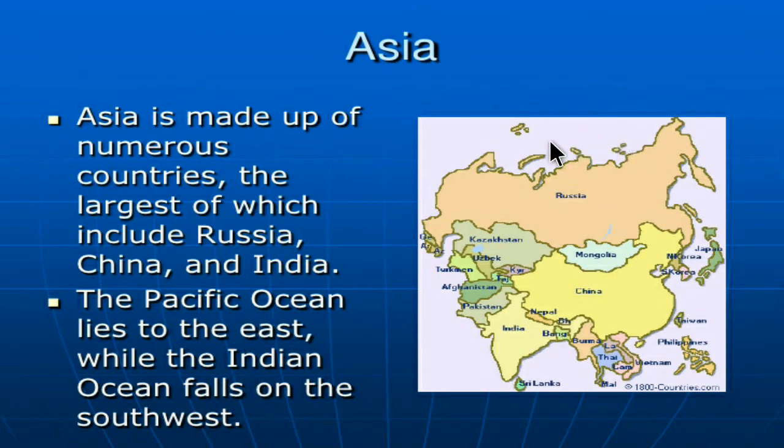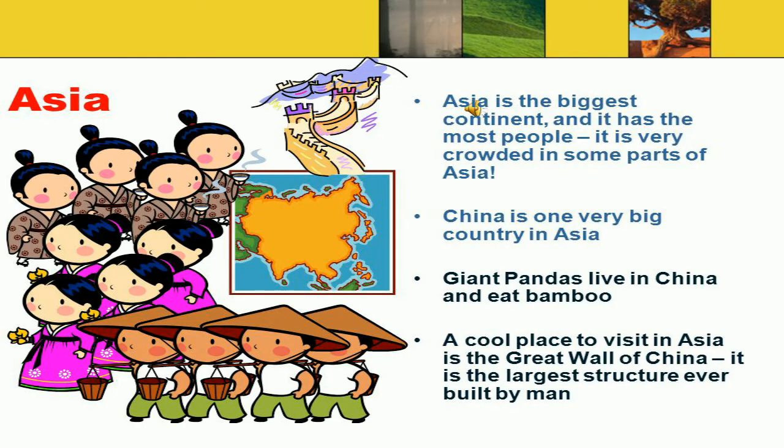Here we can see a photograph of the Asian continent. In Asia we can find so many various countries, and the largest are Russia, China, and India. Asia is a big continent. Now we are going to learn the next slide. Here we can see a photograph of Asia. Many various types of people live in Asia.